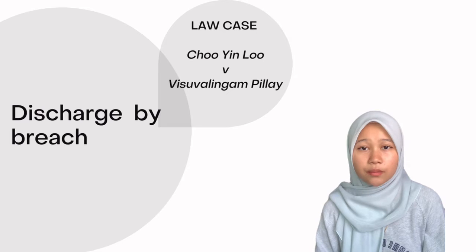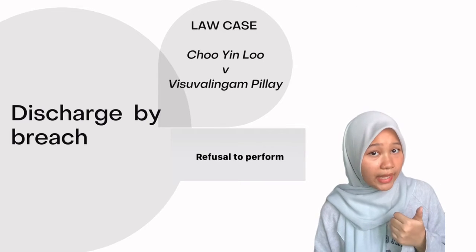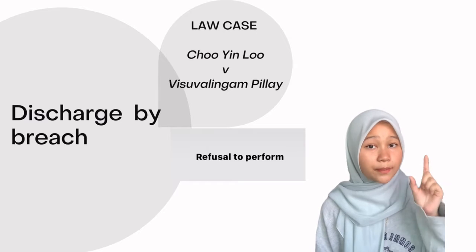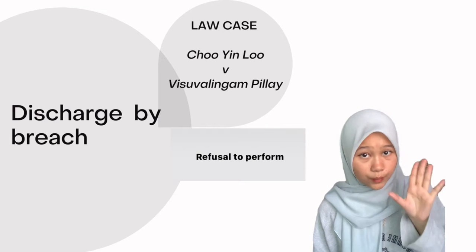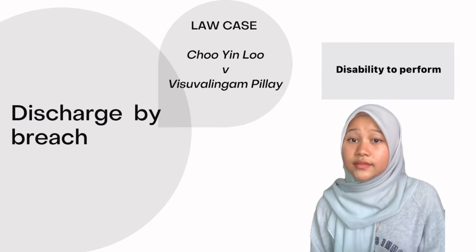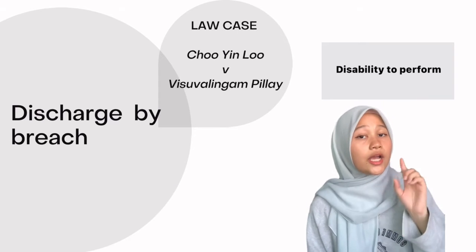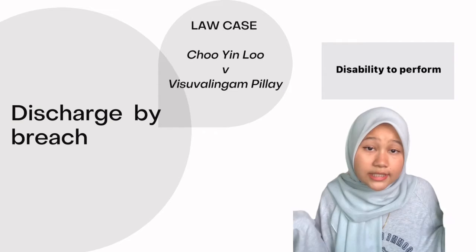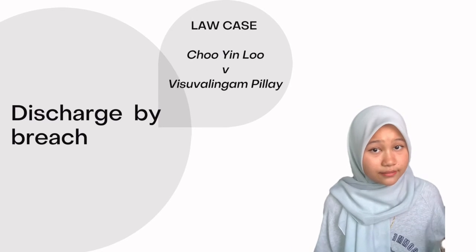A breach may occur because of the refusal to perform and disability to perform. Refusal to perform means where one party informs the other by conduct or word that he does not want to go on with the contract. Disability to perform means if one of the parties is disabled to perform, the contract is automatically breached.